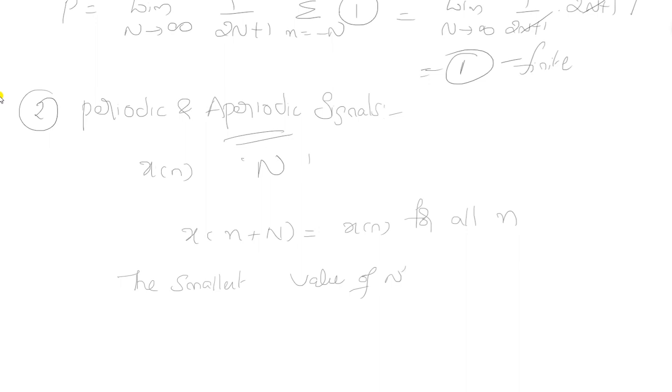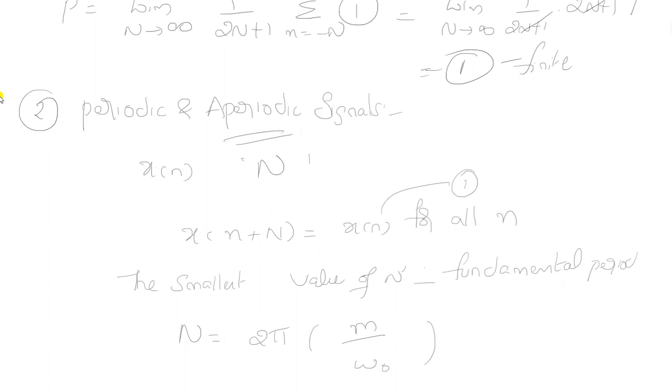Okay, so for equation 1, the equation holds, and this is known as the fundamental period. I'm directly giving the value of N: N is given by 2 pi into m by omega naught. So this is the general equation.